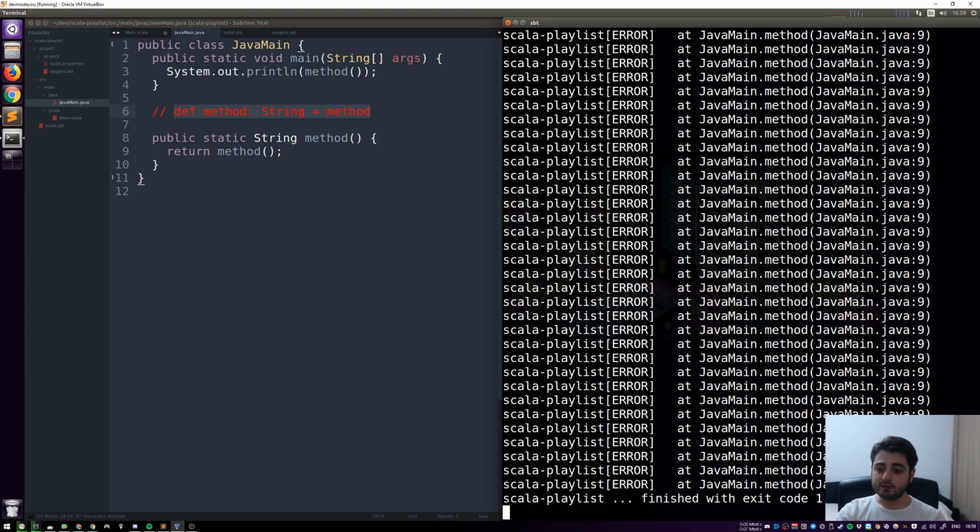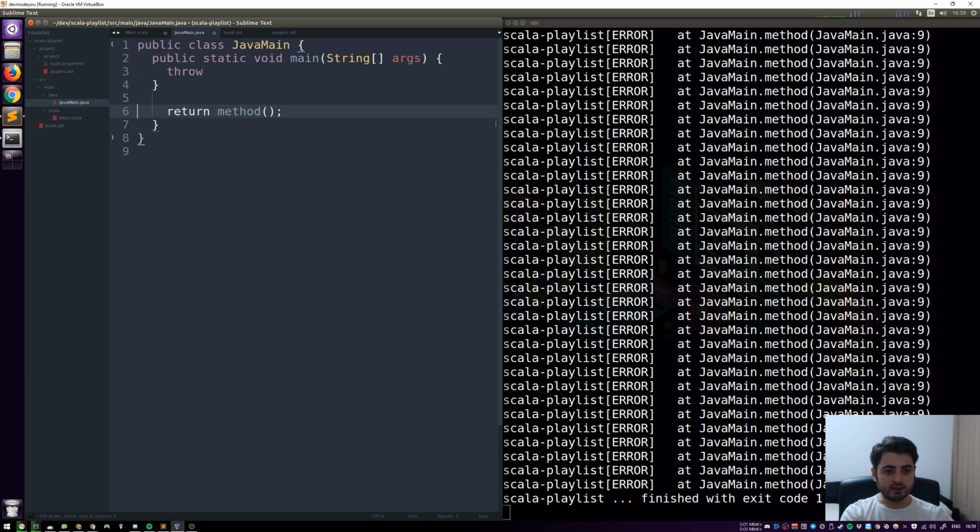Okay, you don't see that it's actually throwing a StackOverflowError because we need to scroll up a lot. So in order to demonstrate that, instead of having this thing, we're just going to throw, and we don't need these. So we're just going to throw a new StackOverflowError like that.